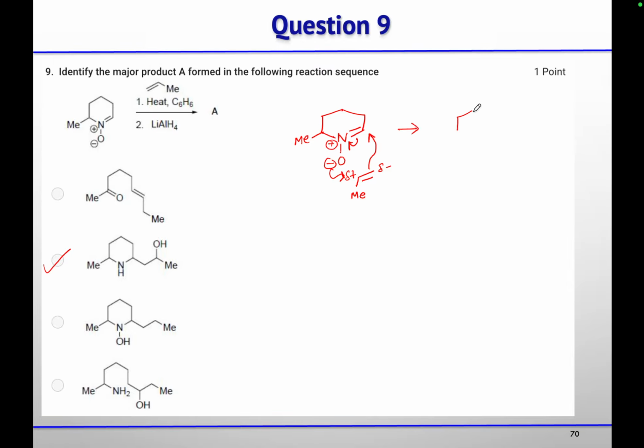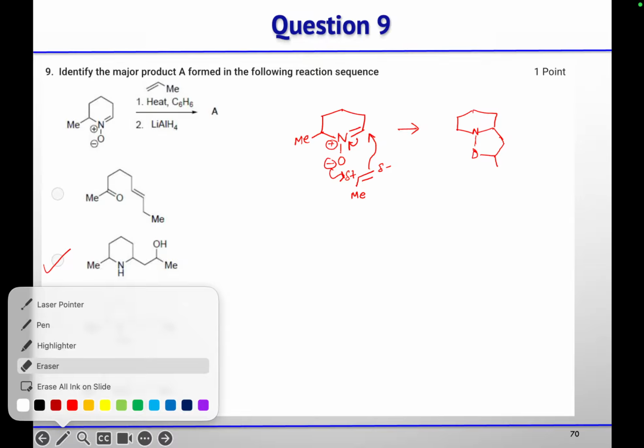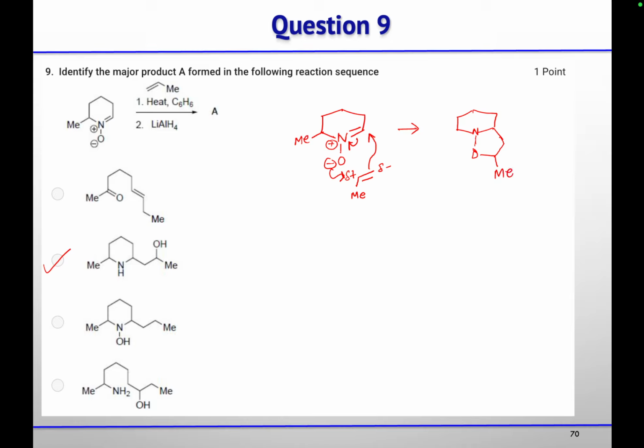So your 3 plus 2 cycloaddition reaction will take place. So here you will get methyl. And here is one another methyl.